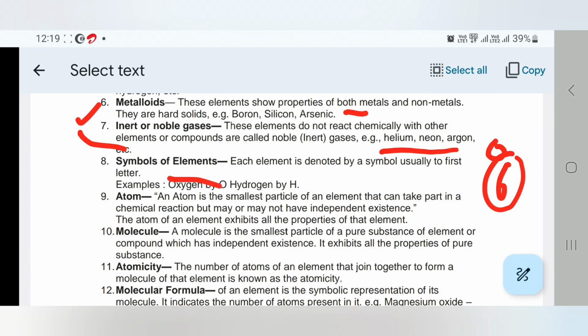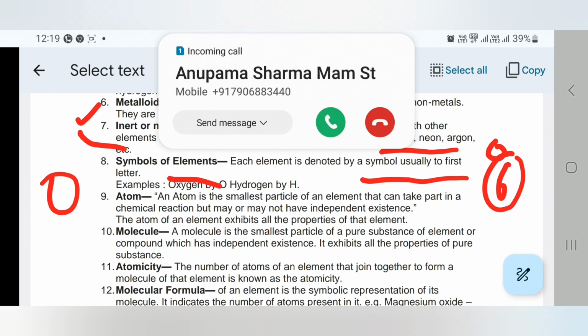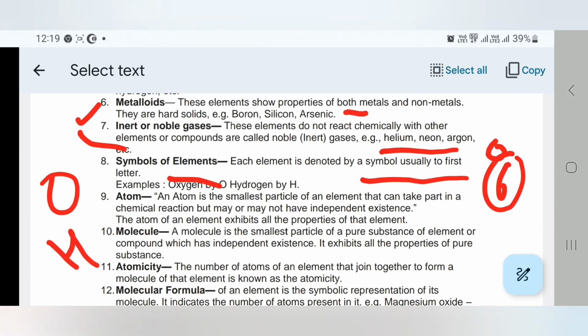Symbols of elements. Each element is denoted by a symbol, usually the first letter. For example, oxygen. The first letter of oxygen is O. Hydrogen. The first letter of hydrogen is H. Same as fluorine. The first letter of fluorine is F.